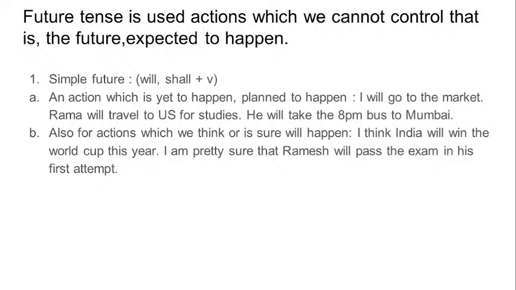He will take the 8 p.m. bus to Mumbai. Again, you can see that this is a planned action that the speaker is talking about, that someone will take the 8 p.m. bus to Mumbai. So this has not happened. This will happen in future.